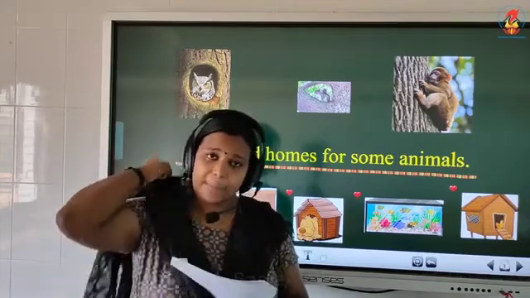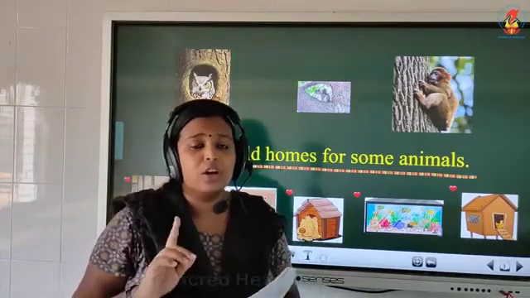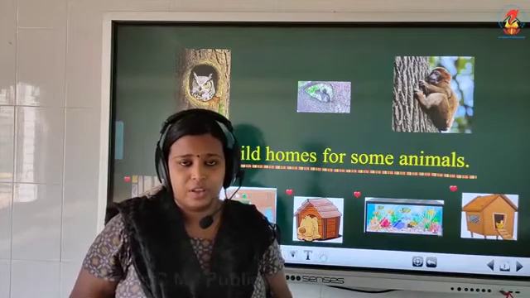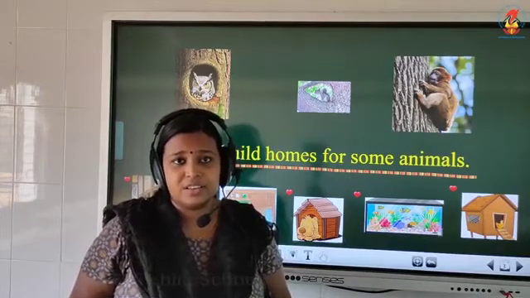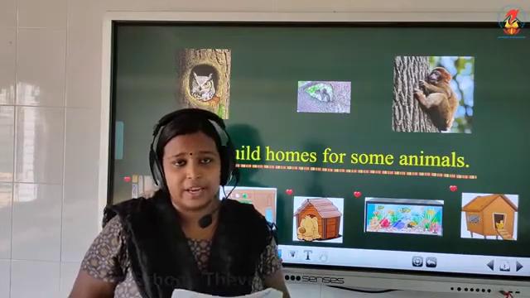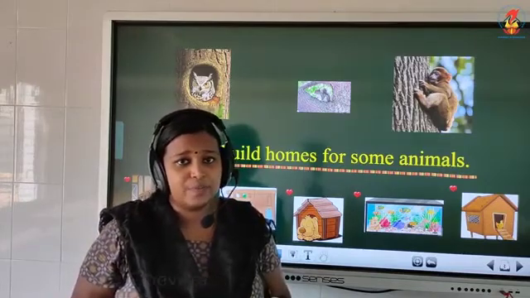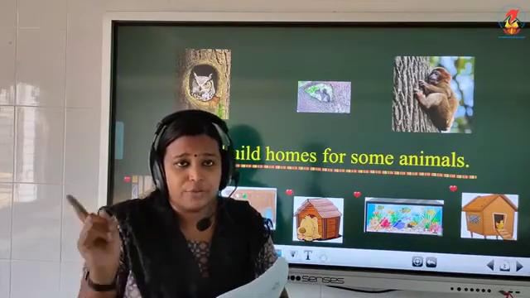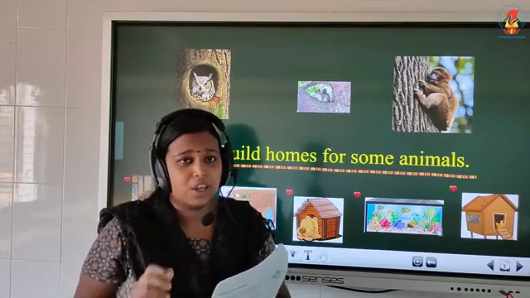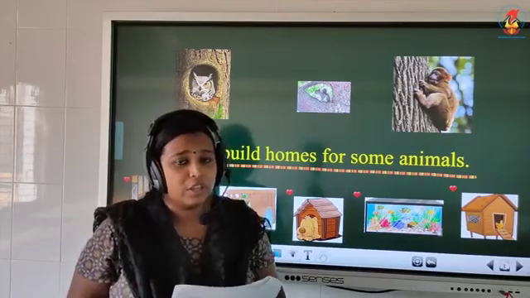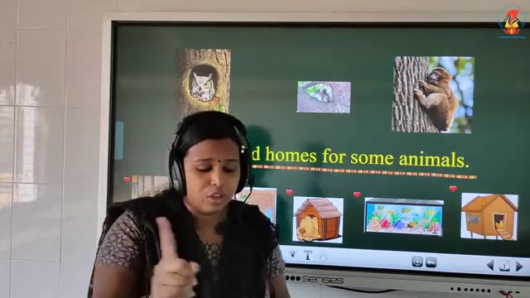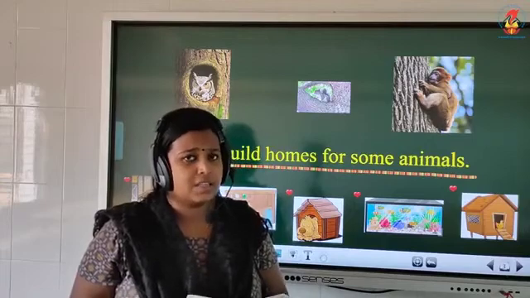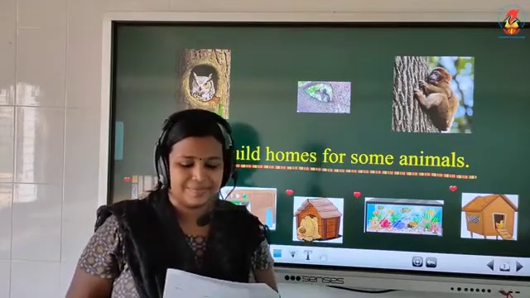Next one, some animals do not have a home. Have you seen an elephant? Yes, you all have seen an elephant. But do you know where it lives? No. Elephants roam around in the forest. They do not make any home or they do not have any home. What will they do? They will roam around the forest. What about monkeys and squirrels? Monkeys and squirrels live in trees.